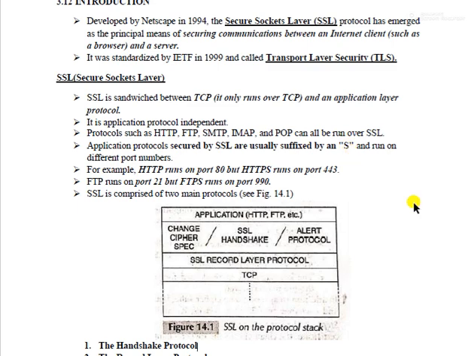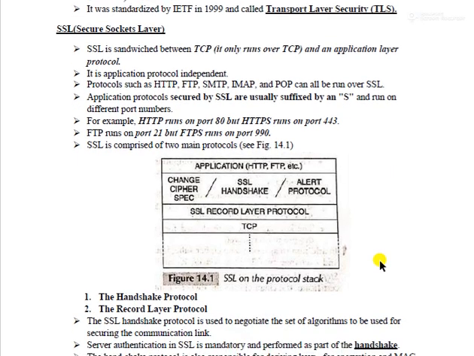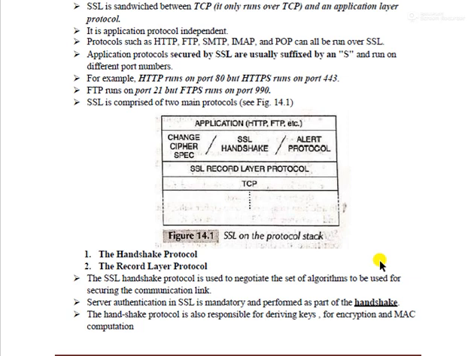Next we discuss the handshake protocol and the record layer protocol. First we discuss the handshake protocol. Handshake is what happens before the client and the server communicate: which things they exchange to authenticate each other. Which things they need to exchange, we discuss in the remaining portion of this video.